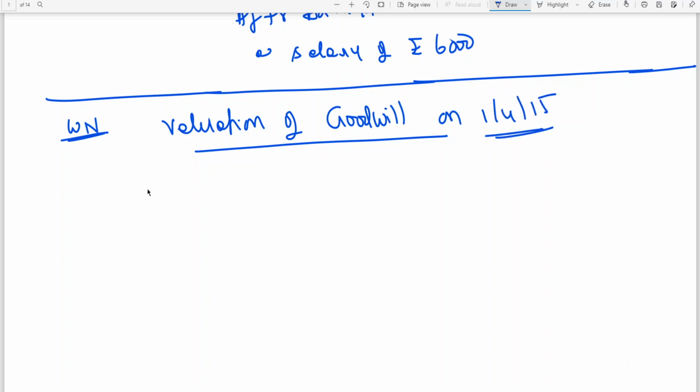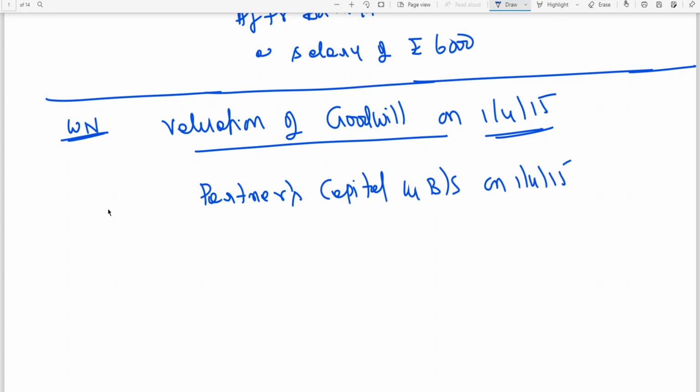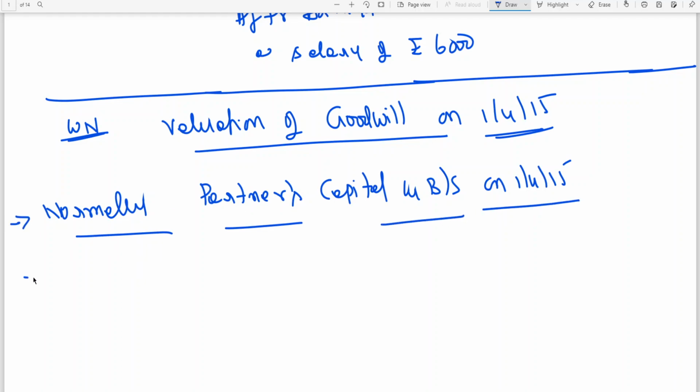Okay, then after doing it, you need to prepare partners capital, normally, and balance sheet on 1/4/15. Normally this is admission of a partner. Normally you need to prepare partners capital and balance sheet on 1/4/15, normally on the date of admission.